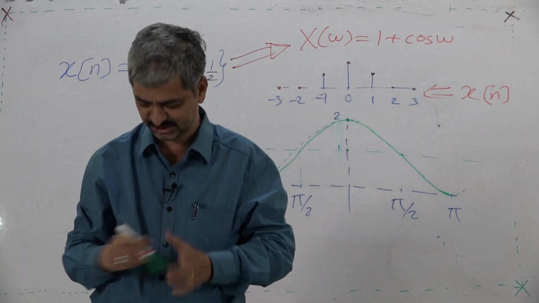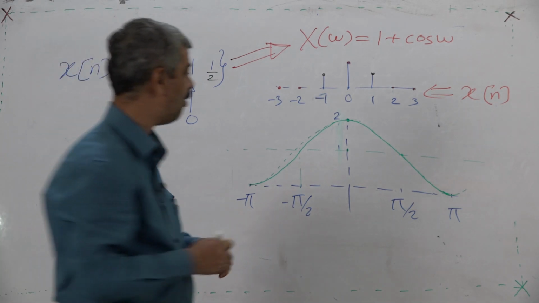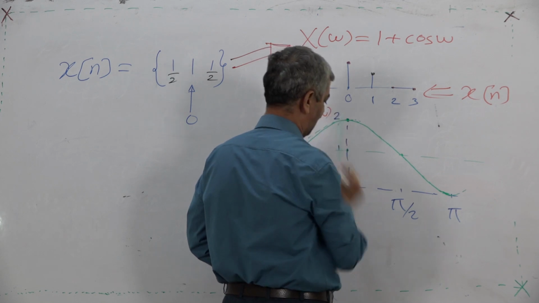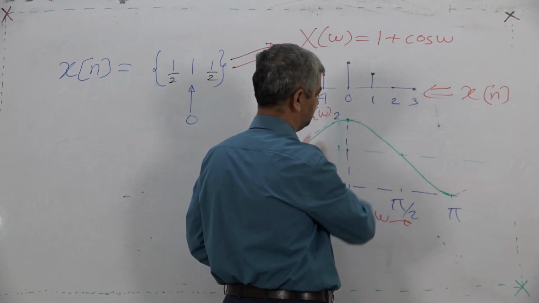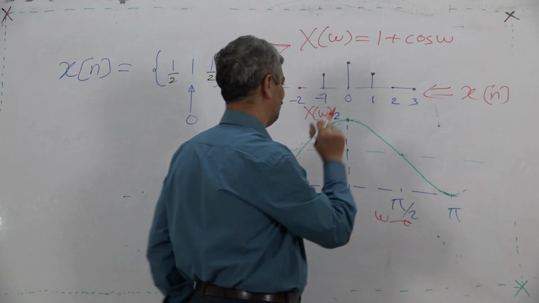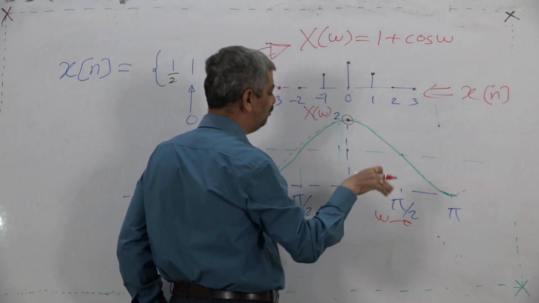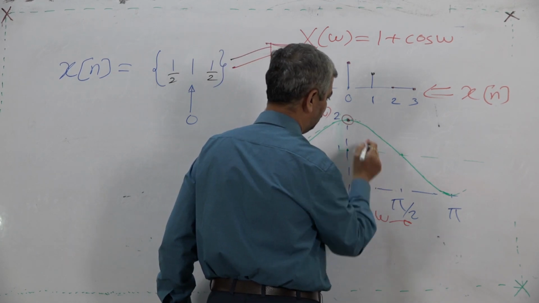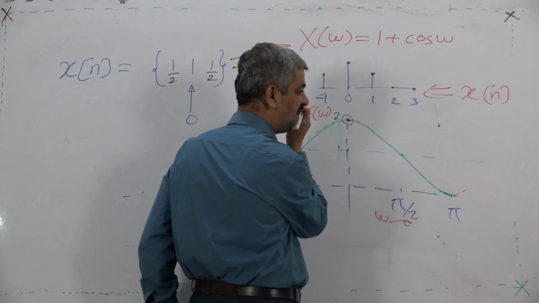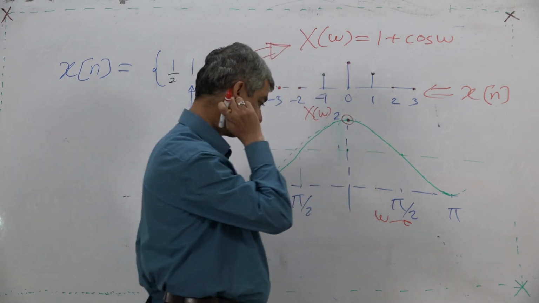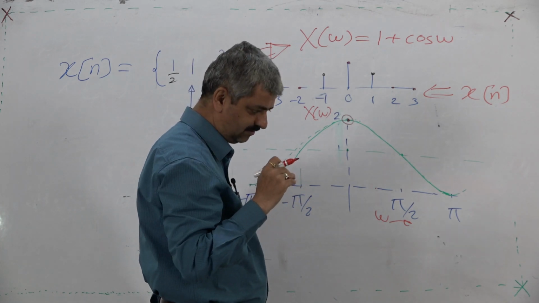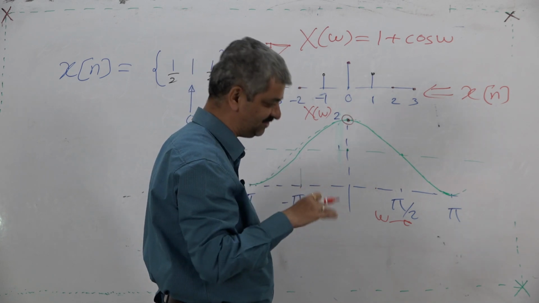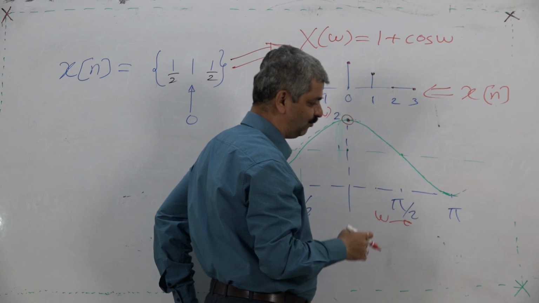Now my big question: the value of X of omega at omega is given by this curve. The value of X of omega at omega equal to 0 is 2. What is the situation at pi by 3, pi by 4, pi by 6?